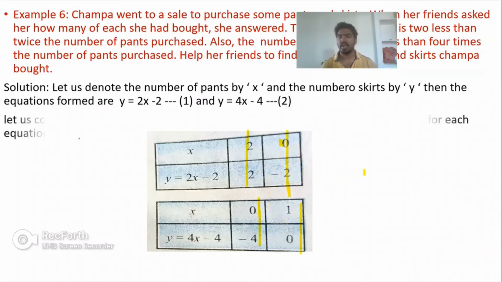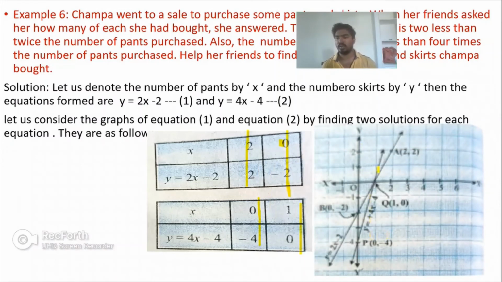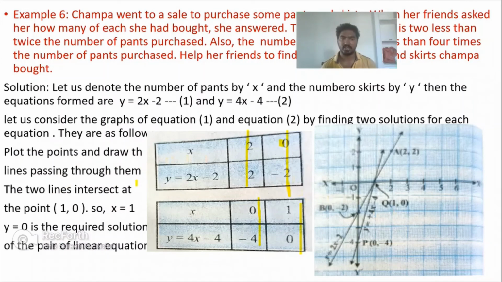Now I want to plot these 4 points in a single graph, and I want to see what relation they have. After plotting the graph, we can clearly see that these two line equations intersect at a point, that is (1, 0). The line passing through them is intersecting at (1, 0). So this is the common point for both the line equations, y is equal to 2x minus 2 and y is equal to 4x minus 4. Hence, we can treat the value of x as 1 and y as 0.